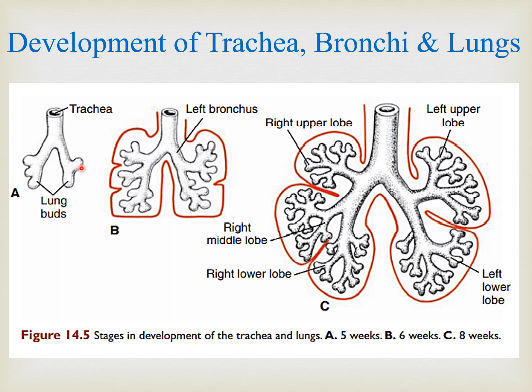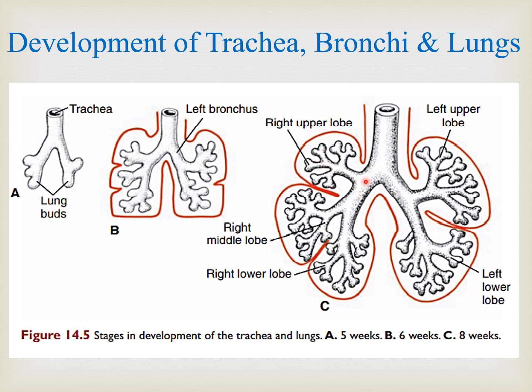So this is again we can see the trachea and the initial lung buds. As it grows further, it divides into primary, then secondary, three on the right and two on the left, and as we can see here they grow more, dividing into primary, then secondary, and secondary will divide into tertiary.